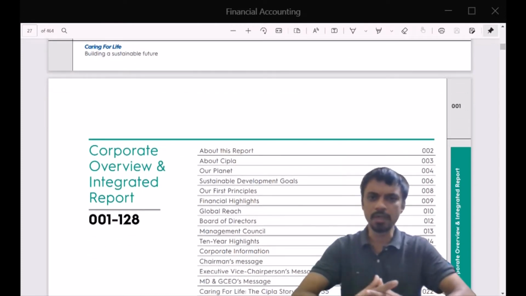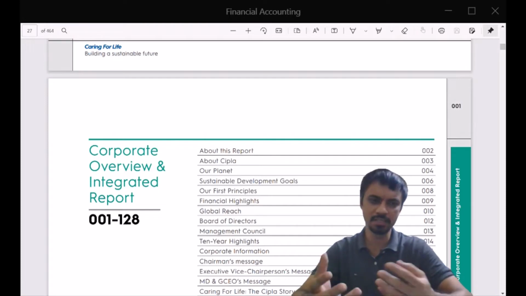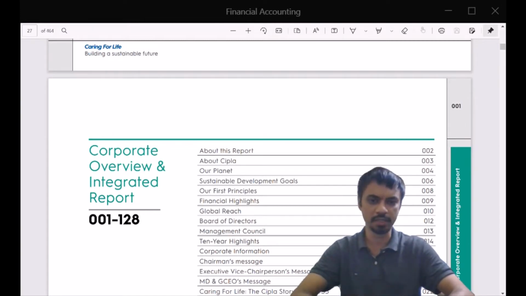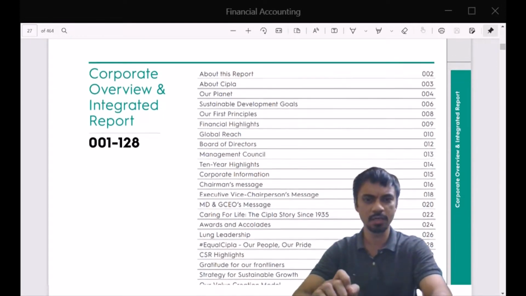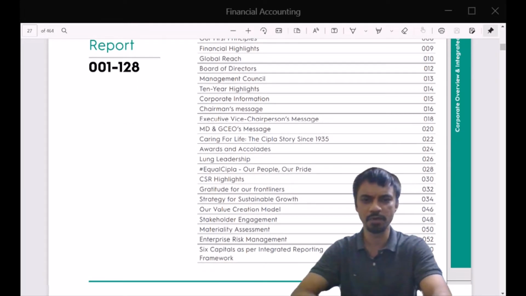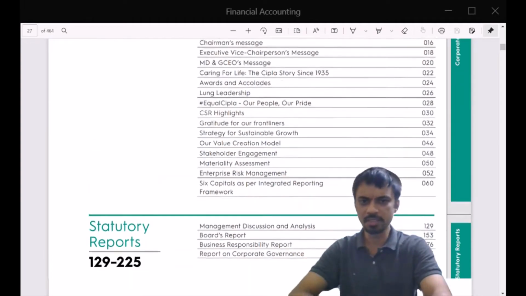Now at this point I would also like to urge you to develop a habit, or make it a practice, of going through annual reports of different companies, at least the companies that you admire, or the companies that you wish to work for, or the sector that you want to work in, because they are a very rich source of information, and it's up to date and current information, and you get to know a lot about what different companies are doing. All this information is there.